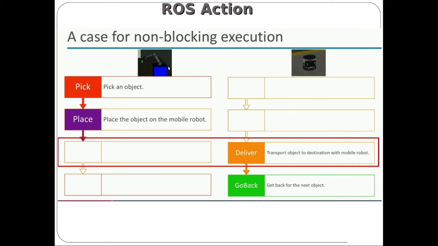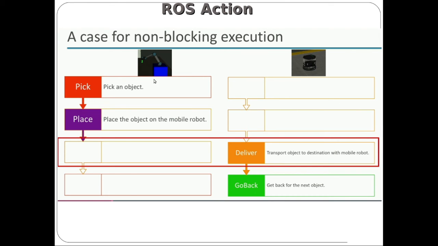The robotic arm will place the object on the mobile robot and indicate that the task is done. After the arm finishes placing the object, the mobile robot will transport the object from one location to the inventory.